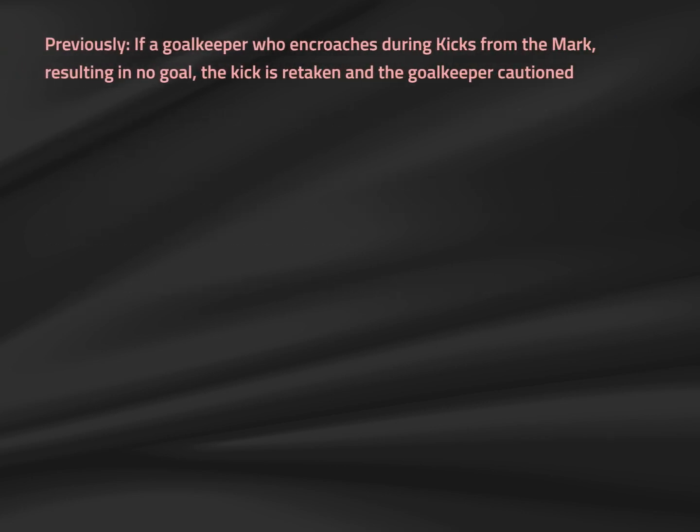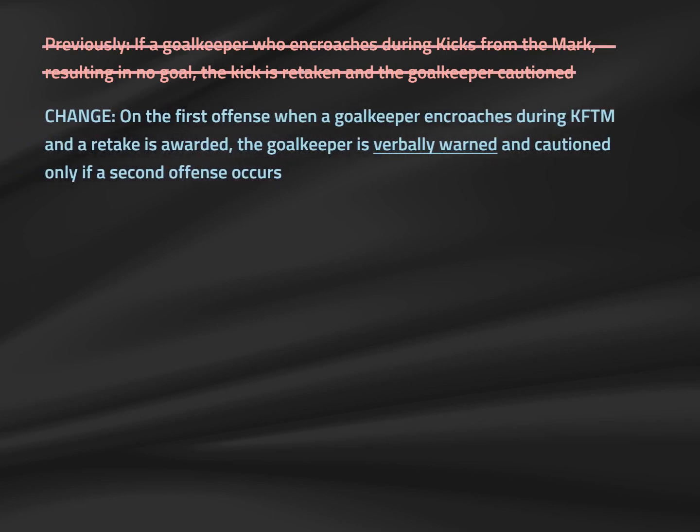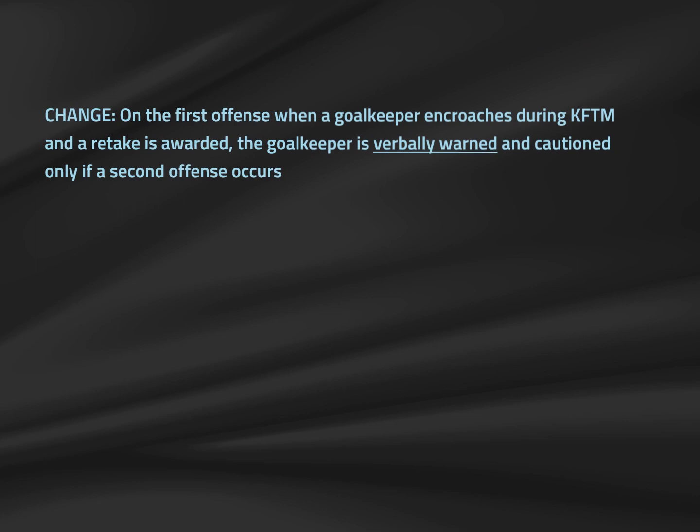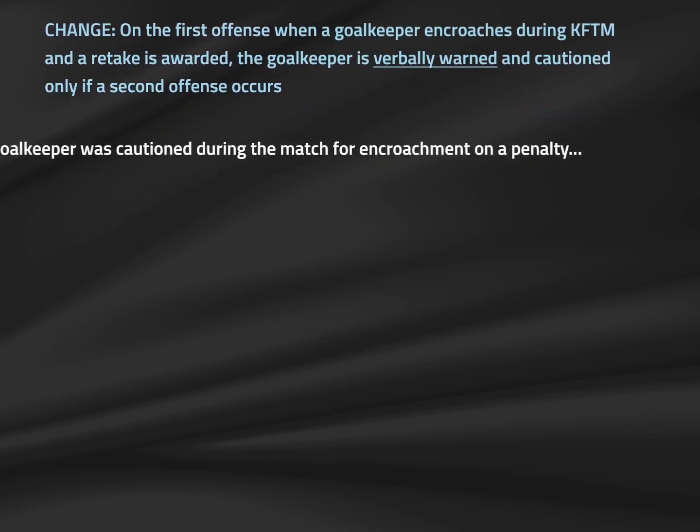An additional modification was made to the kicks from the mark tiebreaker with regards to the mandatory caution for the goalkeeper coming off the goal line early on a kick. Law 10 now dictates that on the first such offense during the tiebreaker, where a retake is awarded, the goalkeeper is merely verbally warned and the kick is retaken. No caution is given for the first offense in the tiebreaker. On a second offense at any point during that tiebreaker, the goalkeeper would be cautioned. Please understand the offense count starts during the tiebreaker.